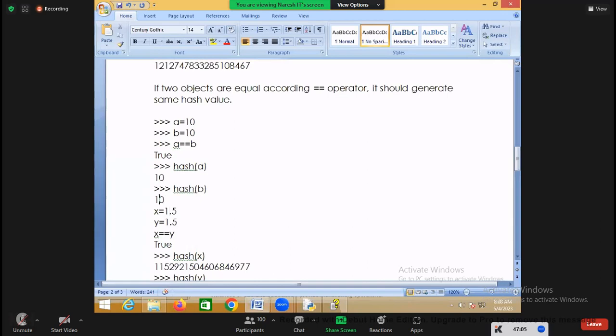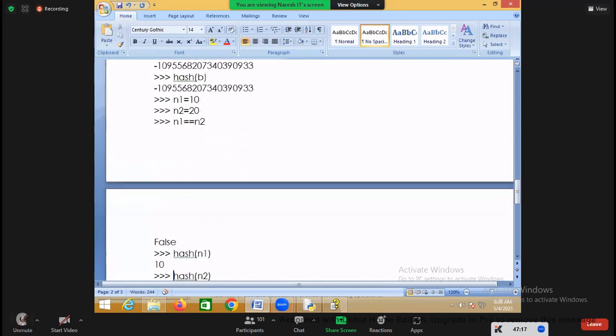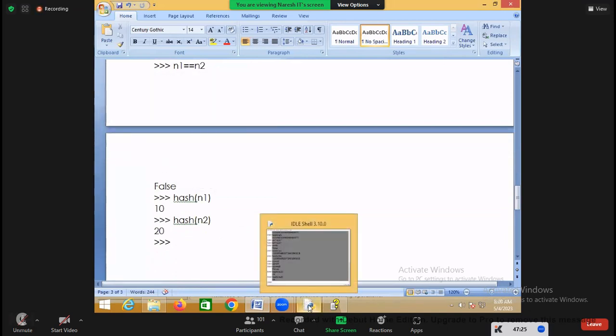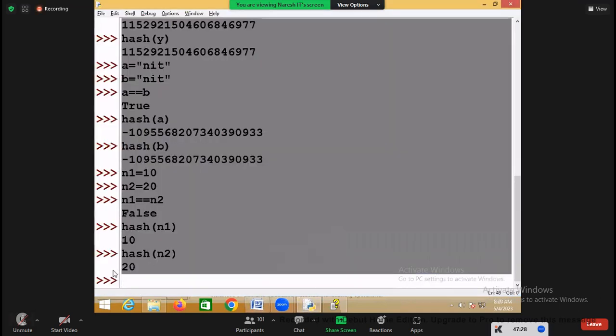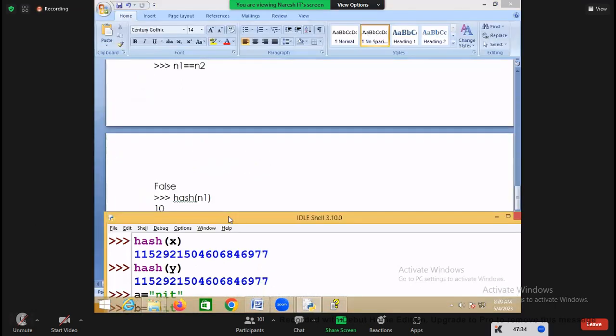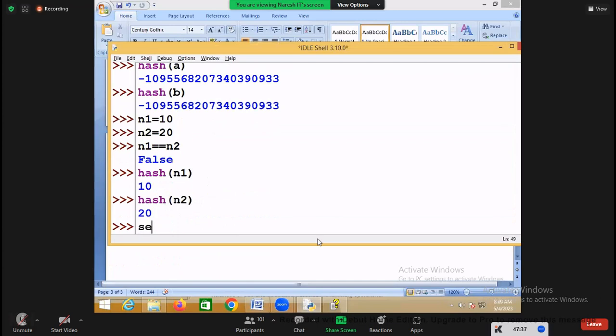How do you create a set? You create a set by writing elements within curly braces, like the way you do in mathematics. You create the set like this: set1 equal to curly braces 10, 20, 30, 40 and 50.